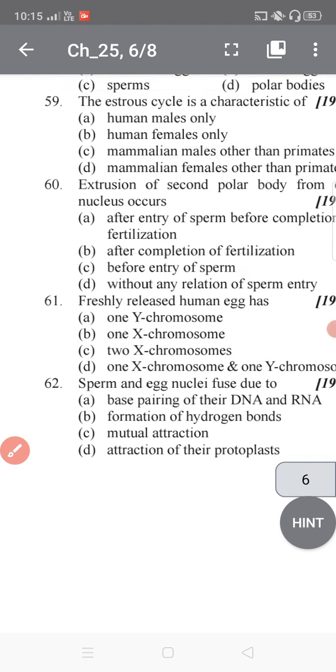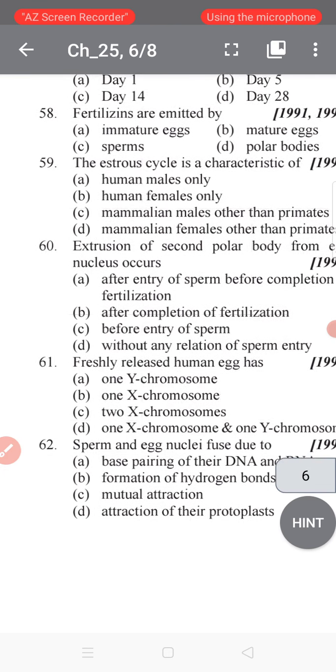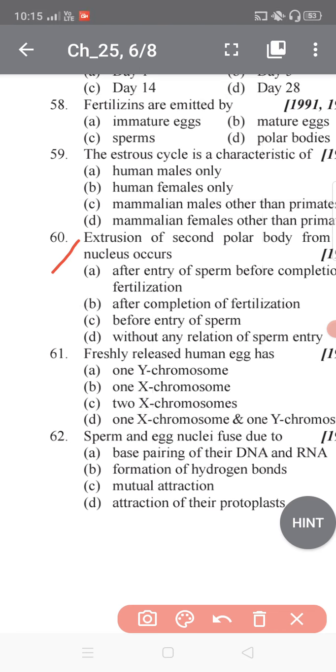The entry of a sperm stimulates the secondary oocyte to resume and complete the suspended meiosis II. This produces a haploid mature ovum and a second polar body. The sperm cell immediately degenerates.